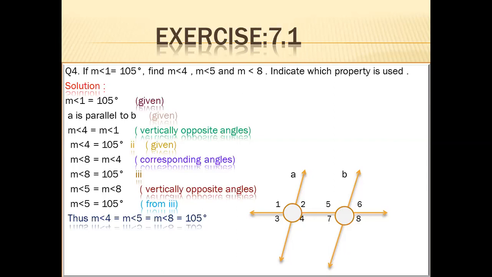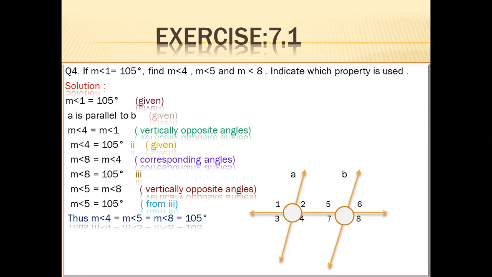They are alternate angles. So angle 4 is equal to angle 8, and the reason is corresponding angles, because they both lie on the same side of the transversal. Angle 4 is 105 degrees, so angle 8 is also 105 degrees.